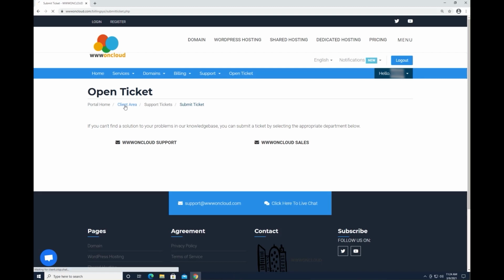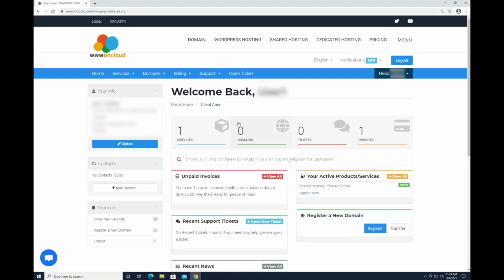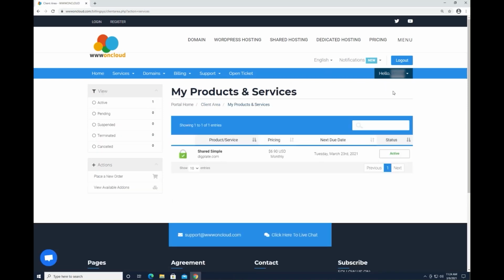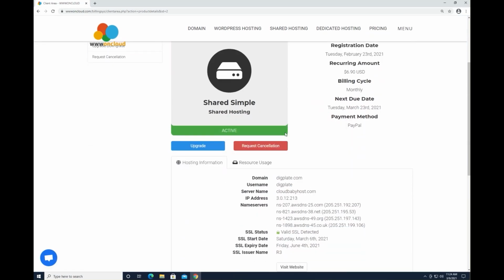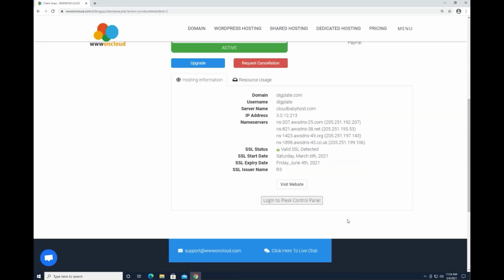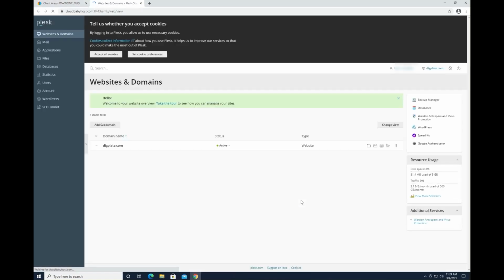Okay, let's go to the panel. Click a service. Also check if your service is still active. Click your hosting plan. Scroll down, click on Login to Plesk Control Panel. Okay, it is done. Now we are in the Plesk Control Panel.